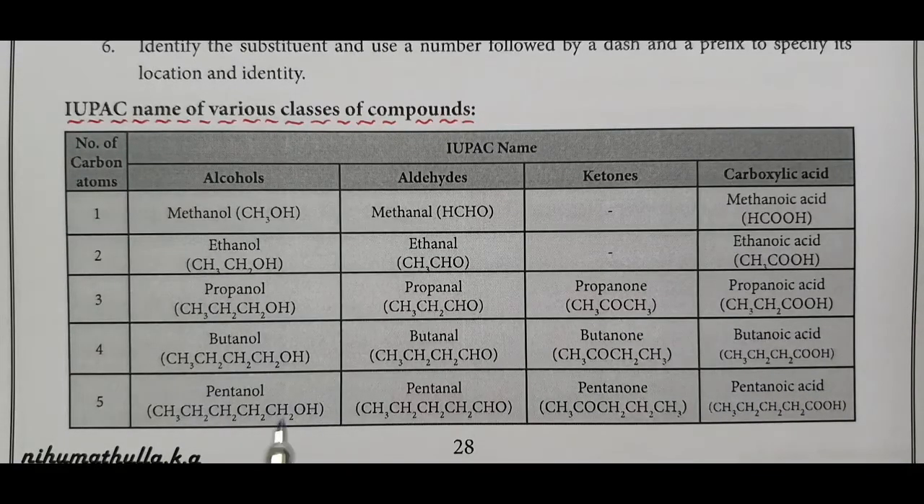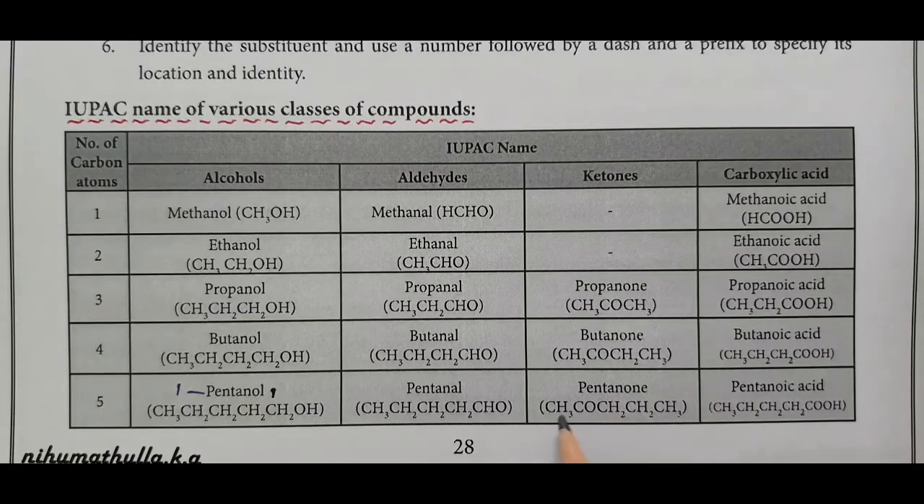Five carbon pent, carbon-carbon single bond ane, pentane. OH name ends with ol, the position of OH is 1, therefore 1-pentanol. Then five carbon pent, ane, aldehyde name ends with al. There is no need to indicate the position of aldehyde and oic acid because they are always present at the first carbon atom.